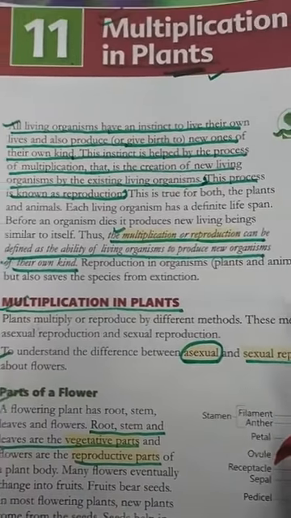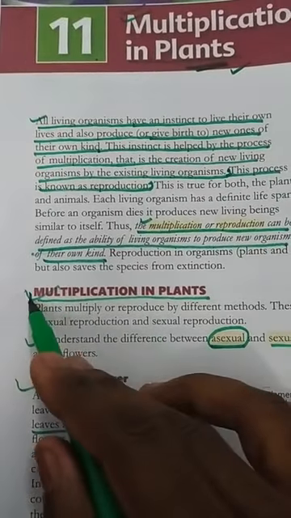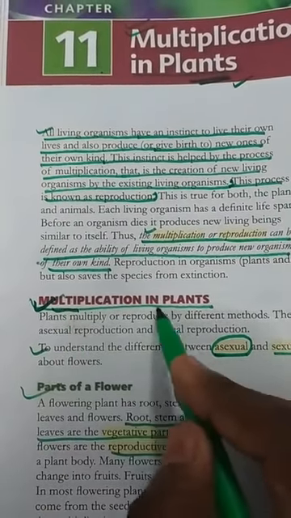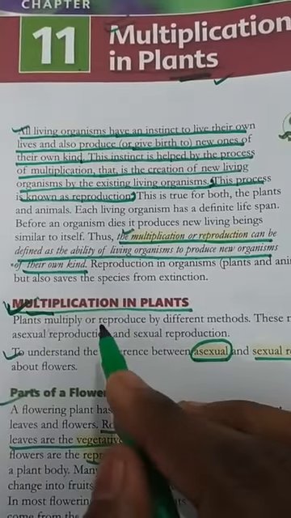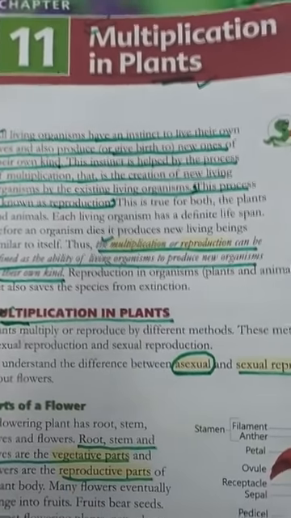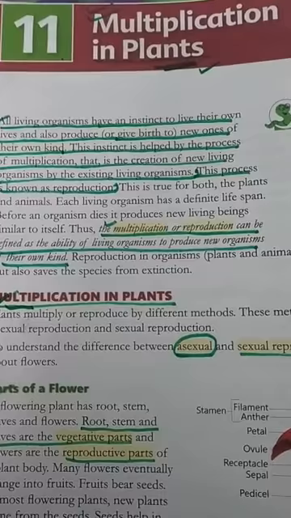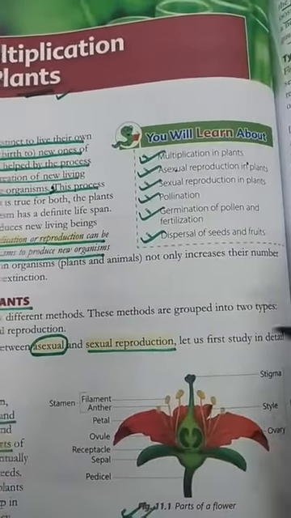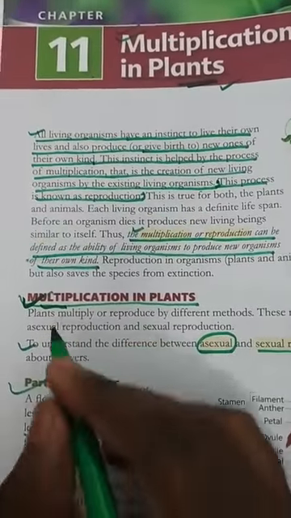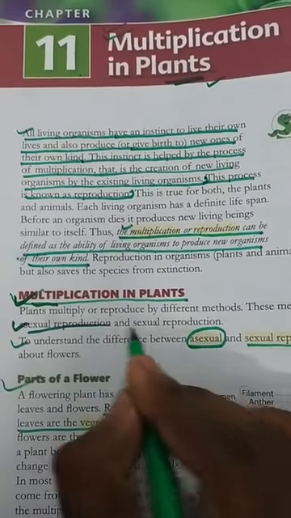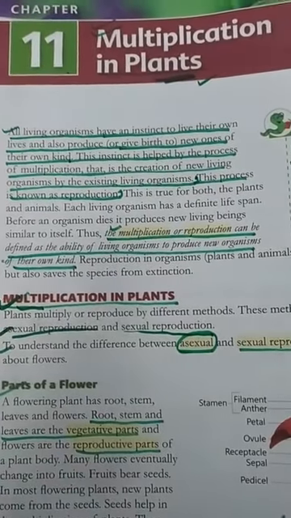Okay students, now the topic we started is multiplication in plants. Plants multiply or reproduce by different methods. इनके बहुत सारे अलग अलग methods हैं. These methods are grouped into two ways. First is asexual reproduction and second is sexual reproduction.